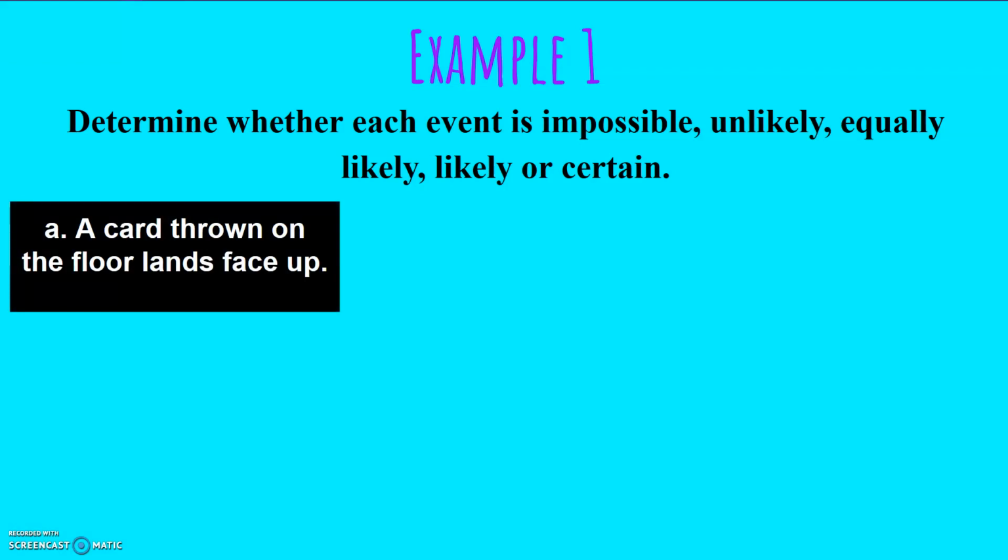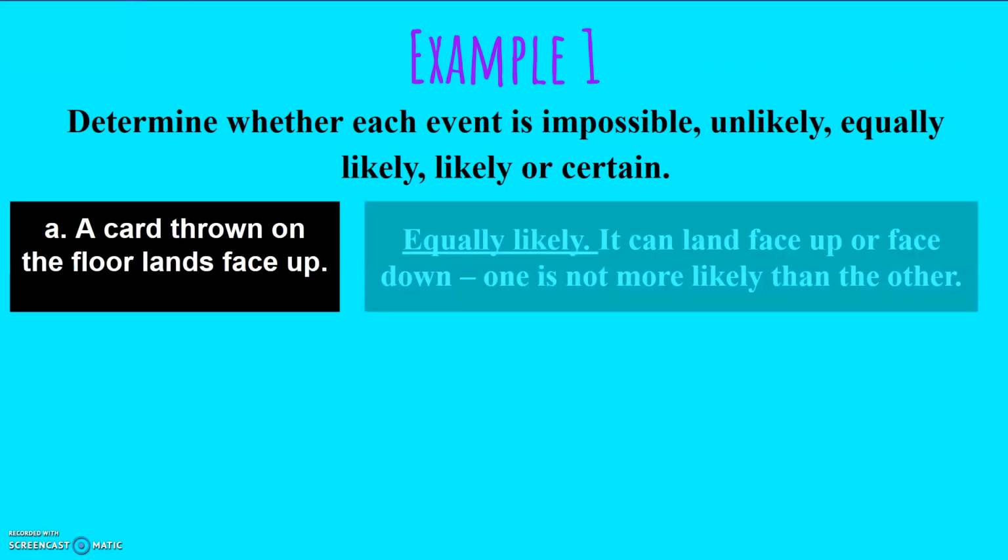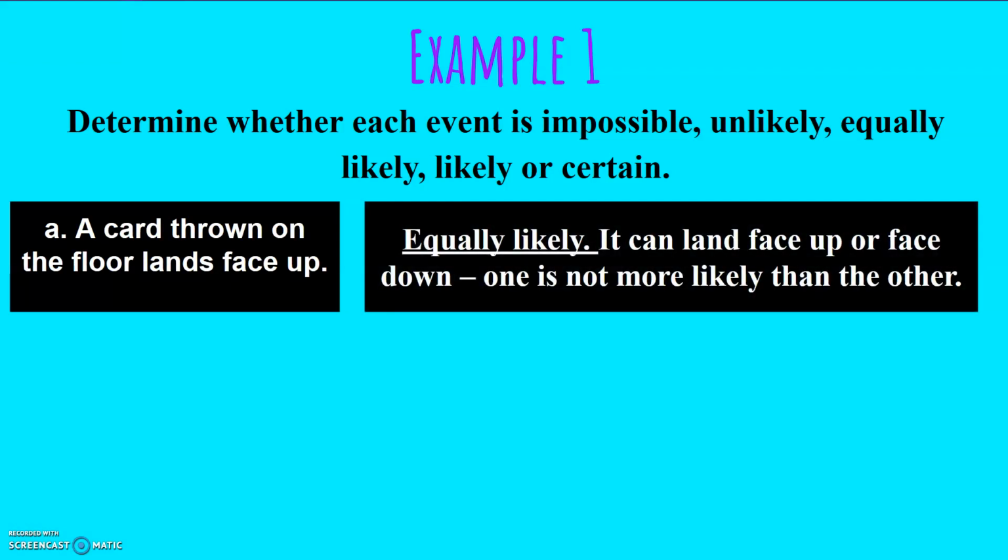A card thrown on the floor lands face up, like a regular old playing card. Is this event impossible, unlikely, equally likely, likely, or certain? Well, the card has two faces, and it's equally likely that either will show up. It can land either face up or face down. One is not more likely than the other.